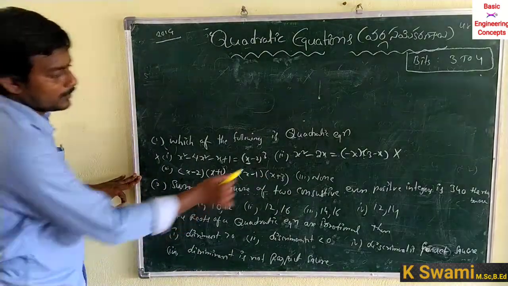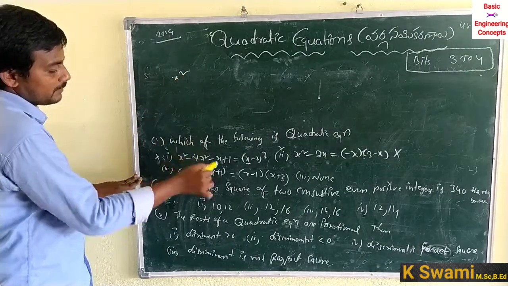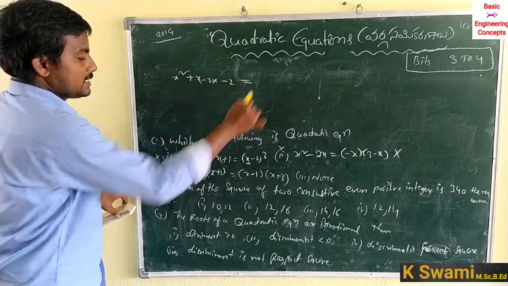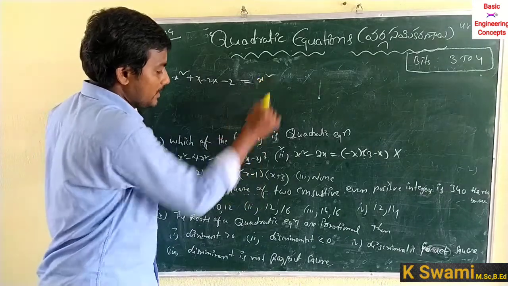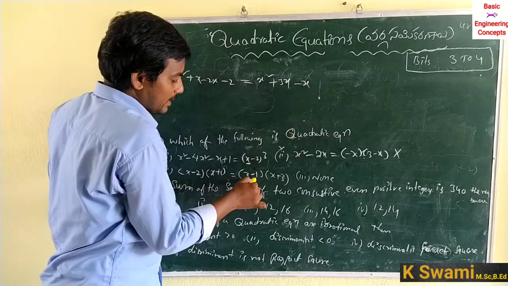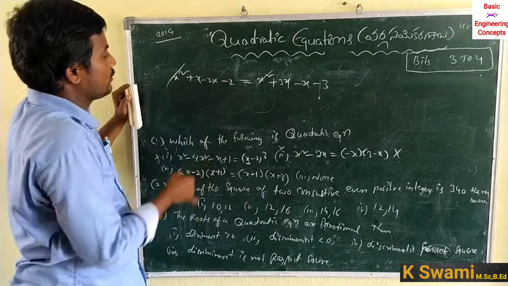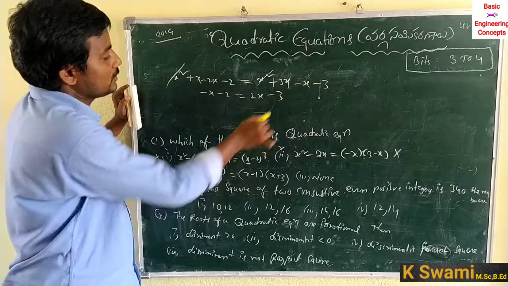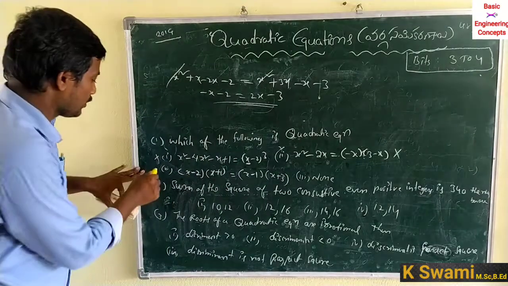The third option, x minus 2 into x plus 1 means x square plus x minus 2x minus 2 is equal to x minus 1 into x plus 3: x into x, x square, x into 3, plus 3x, minus 1 into x minus x, minus 1 into 3 minus 3. So x square cancels, and the remaining is minus x minus 2 equals 2x minus 3. Here also the highest power is equal to 1. It is not a quadratic equation.